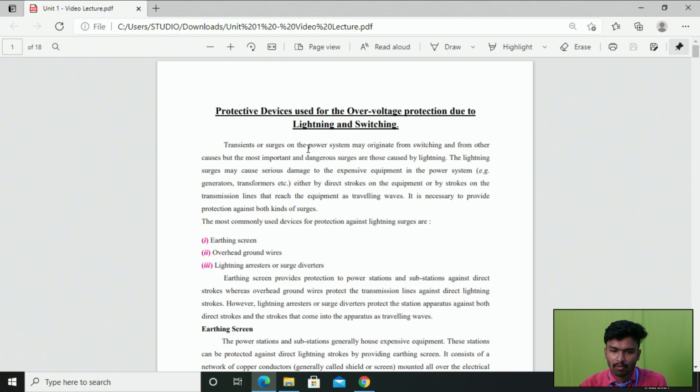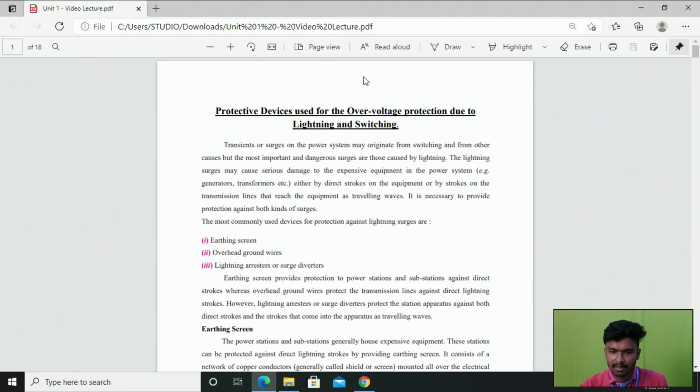First of all, we need to know what a transient is. A transient or surge on the power system may originate from switching and from other causes, but the most important and dangerous surges are those caused by lightning, right? Among switching and lightning, lightning creates the dangerous surges. So we need to provide protection against lightning, otherwise it may damage the apparatus in our power system. Lightning surges may cause serious damage to the expensive equipment in the power system.